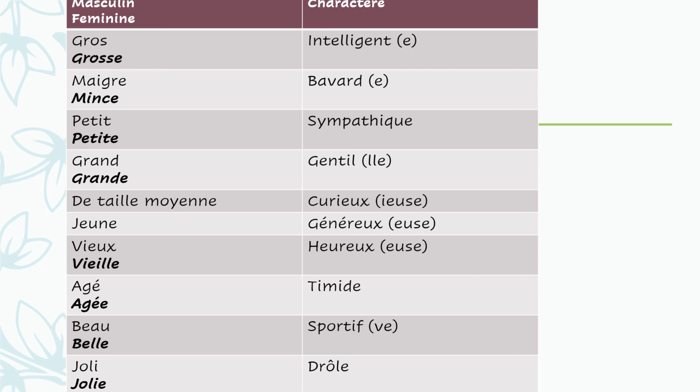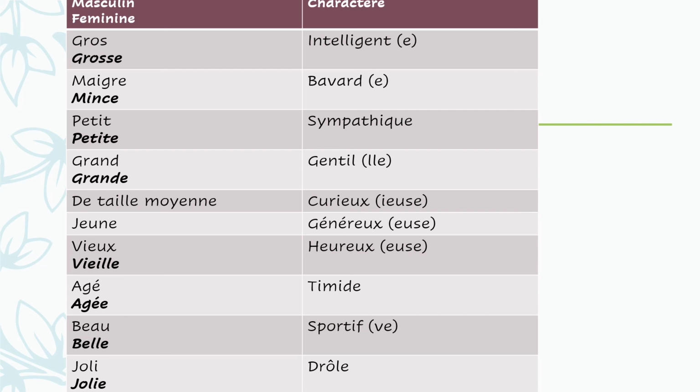So you'd say il est de taille moyenne. Il est de taille moyenne. He is medium build. Alright? Then you have jeune. Jeune is unisex, both masculine and feminine. You have vieux as opposed to vieille. Vieux, which means old, as opposed to vieille, which also means old. Vieux, vieille. Alright? Then we have âgé as opposed to âgée. Alright? Both of them mean old.